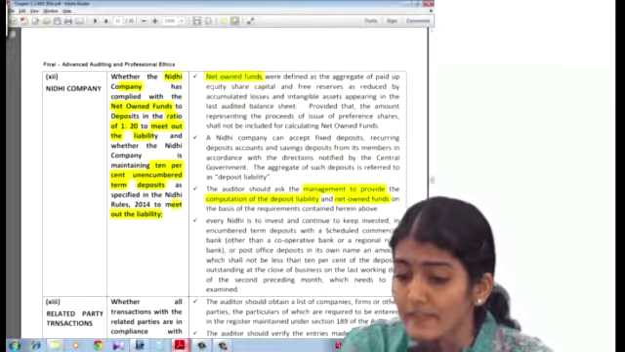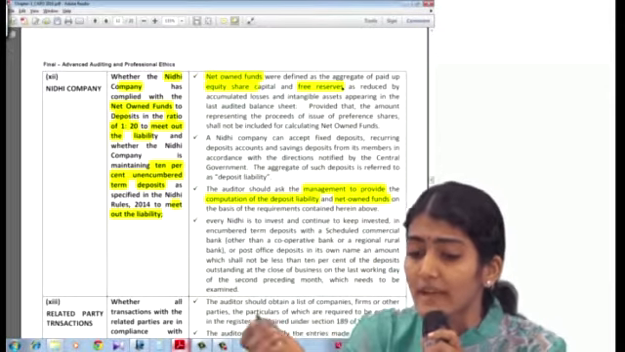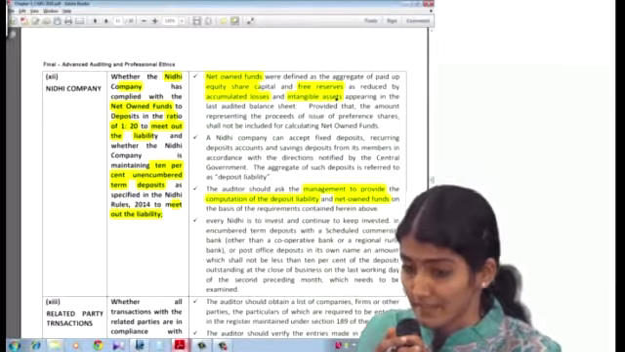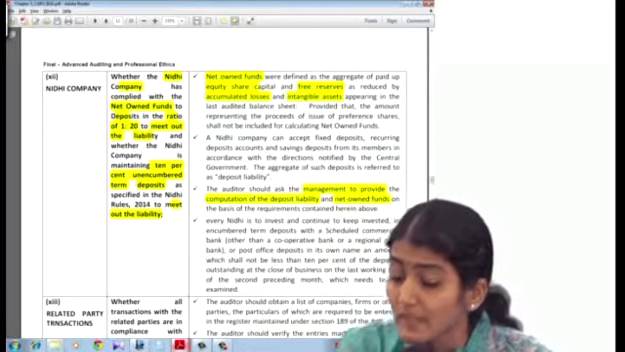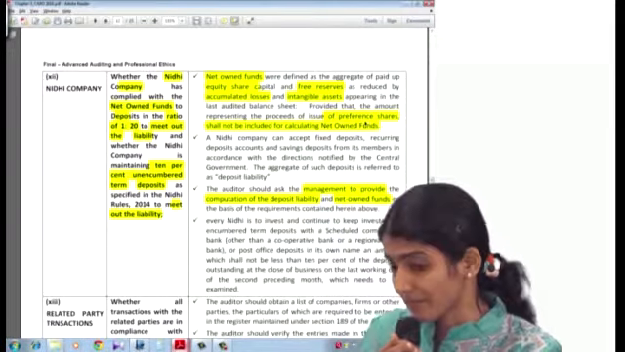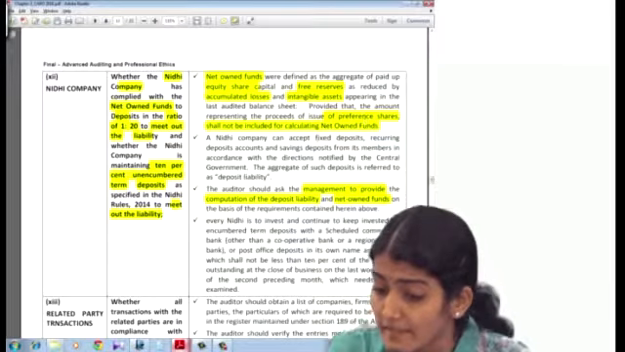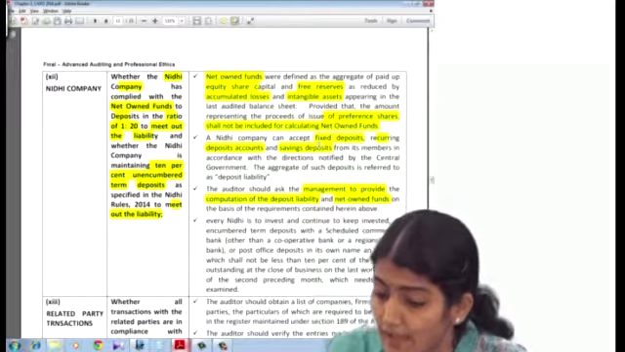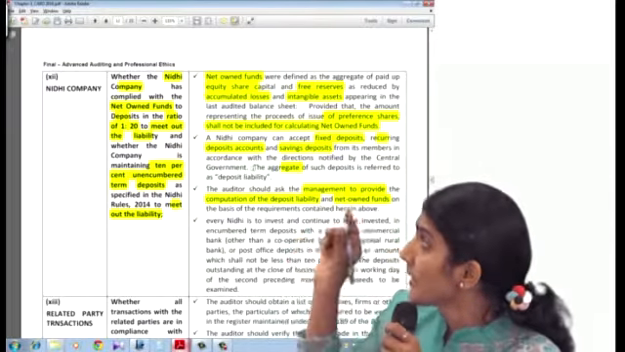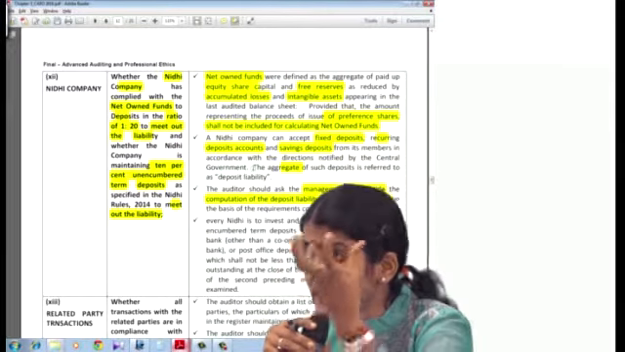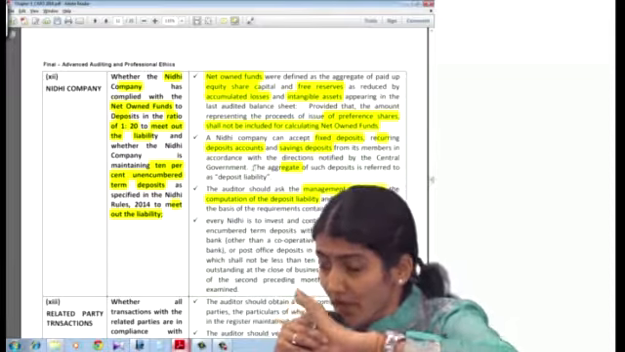Net owned funds means equity share capital and free reserves as reduced by accumulated losses and intangible assets. The proceeds of preference shares should not be included in the net owned funds. Then a Nidhi can accept fixed deposits, recurring deposits, and savings deposits from its members in accordance with the directions. The aggregate of all such deposits will be the deposit liability. So first, they have explained what is included in net owned funds. Second, what is included in deposits. What does it say?